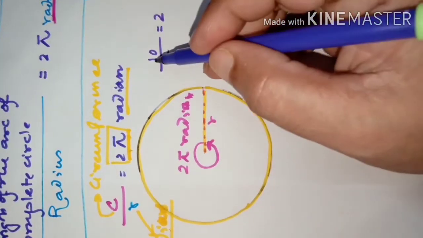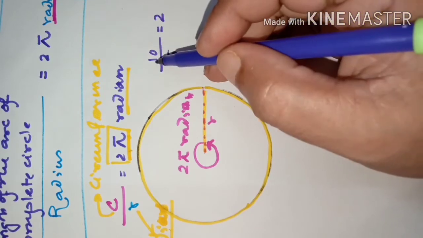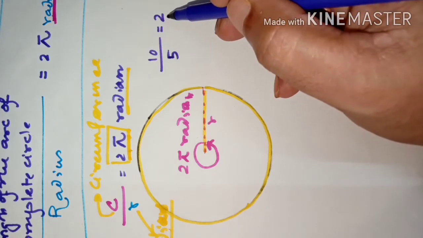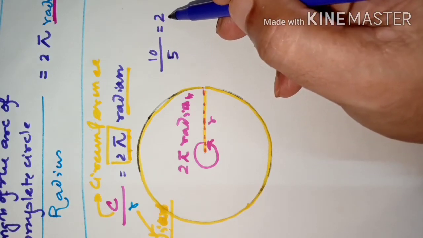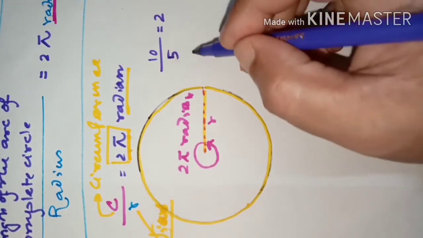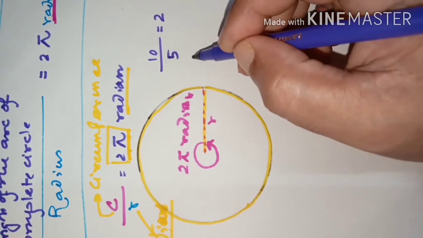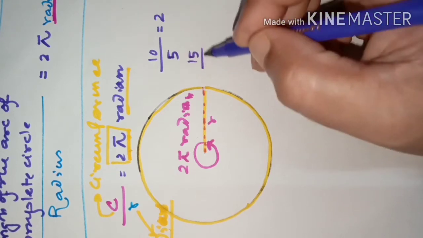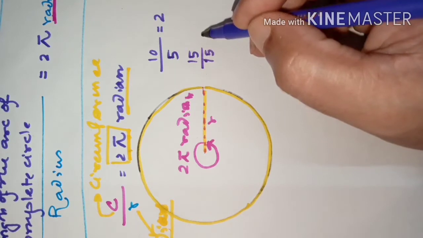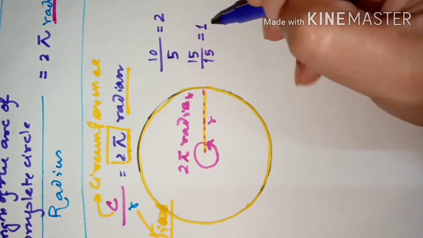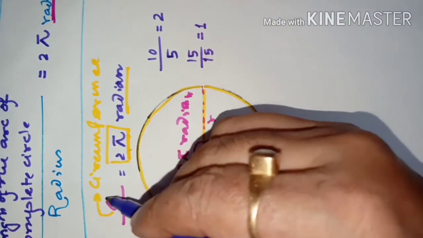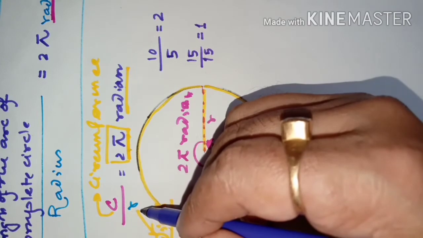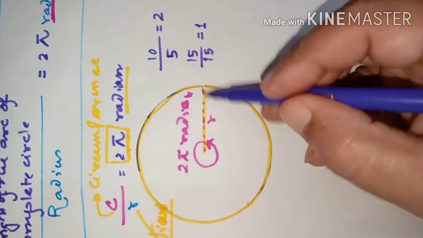That means when the numerator is double the denominator, the ratio will give you a quantity called 2. Now if both are equal, suppose the numerator is 15 and the denominator is also 15, then what quantity will you get here? 1.